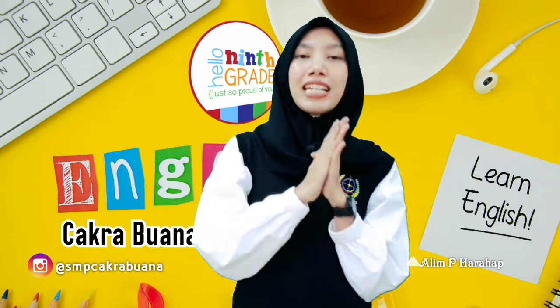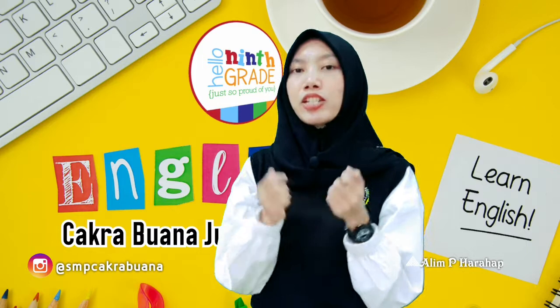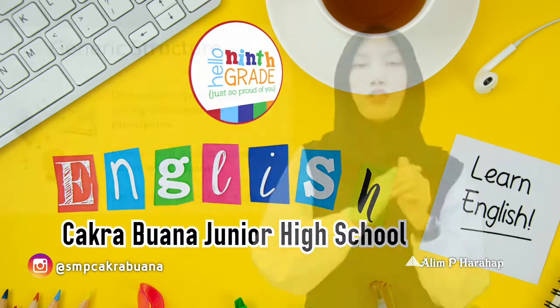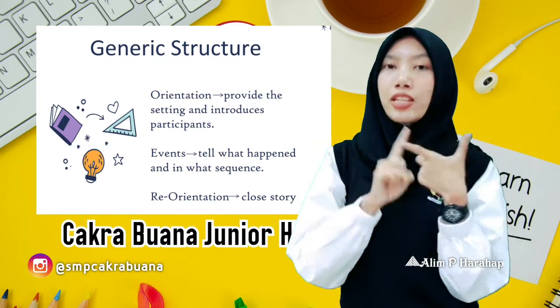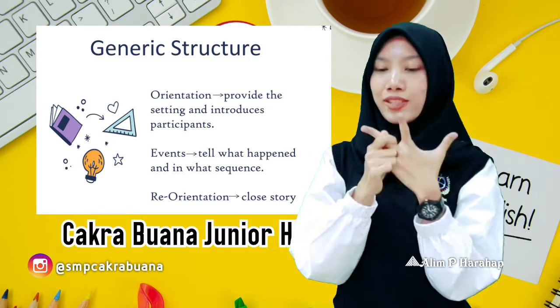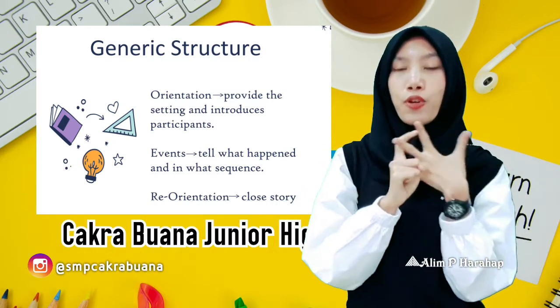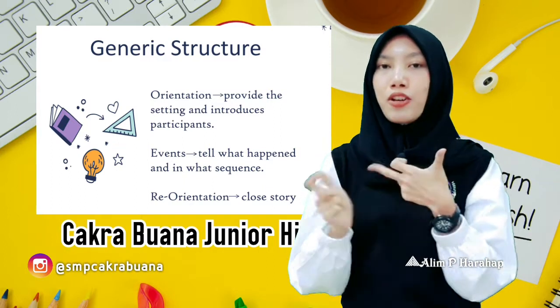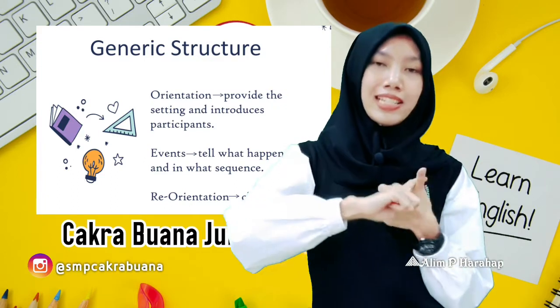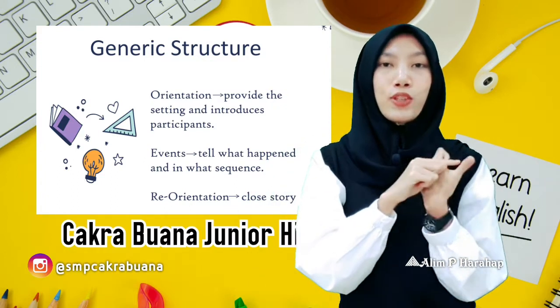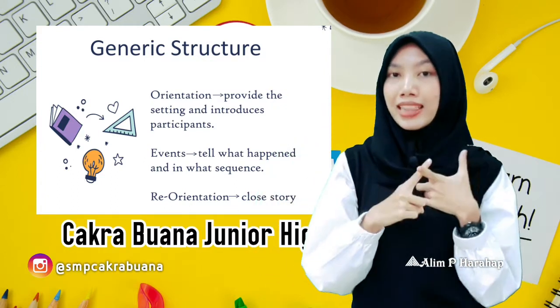Okay everyone, in the recount text there is a generic structure. The first one is the orientation, and then events, and the next one is the reorientation. In the orientation, you tell the readers about the participants, and then you tell the readers about the settings.